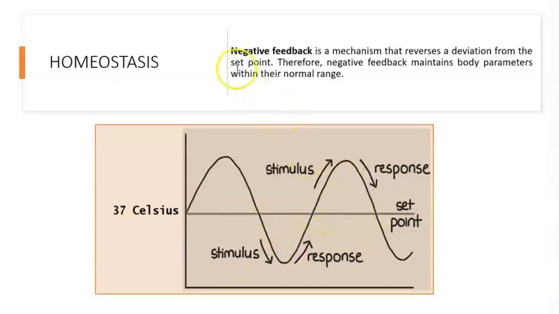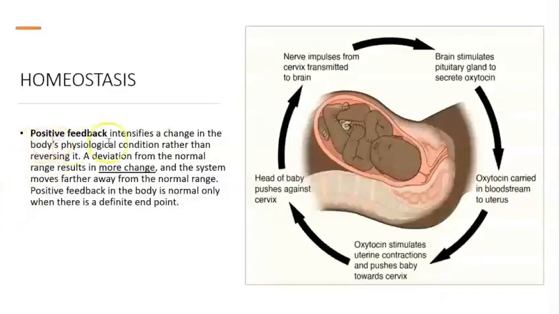Since it does the opposite, this is going to be called negative feedback. If you scroll down, we're going to see an example of positive feedback. And that is the case when the female is going to deliver a baby. When the female is going to deliver a baby, uterine contractions start. But instead of reducing, the uterine contractions are going to not only be more frequent, but also stronger and stronger until the baby is born. So in this case, the body doesn't do the opposite, but rather actually increases and provides more uterine contractions, more frequently. And because of that, this is considered positive feedback.